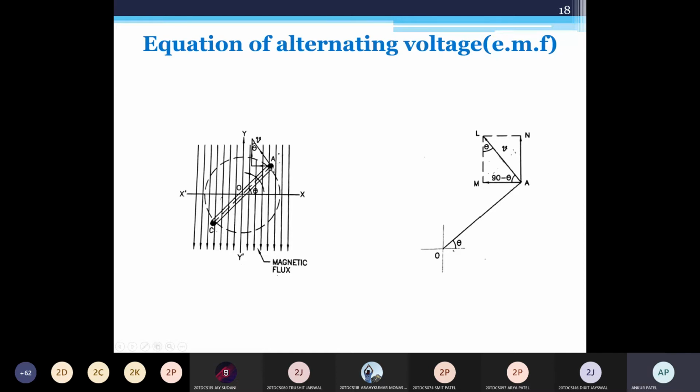The coil is rotating in the anti-clockwise direction in a uniform magnetic field. Okay. So here we need to consider the length of the coil, the breadth of the coil, and the peripheral velocity of the coil. You can see this peripheral velocity is resolved into two components, Am and An, and this Al is this velocity.